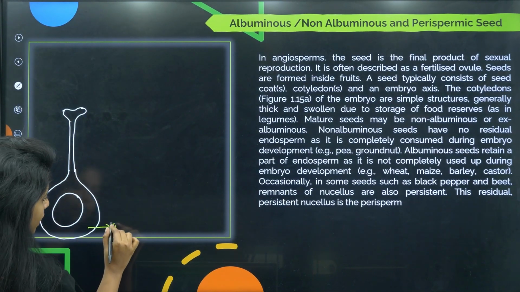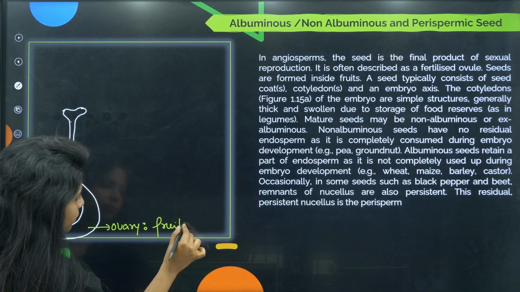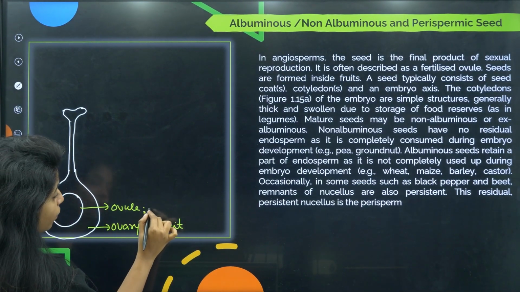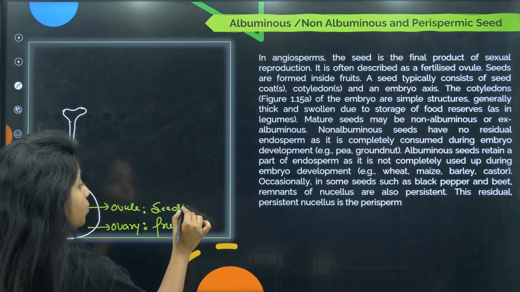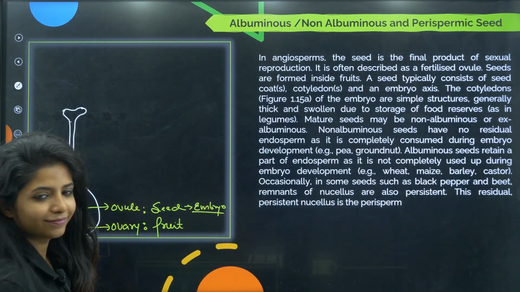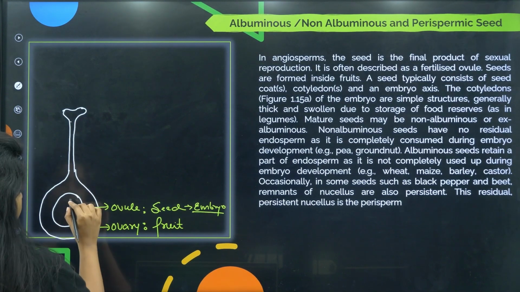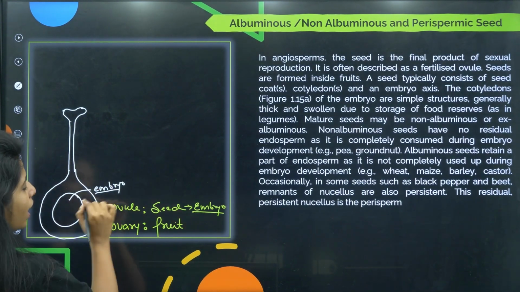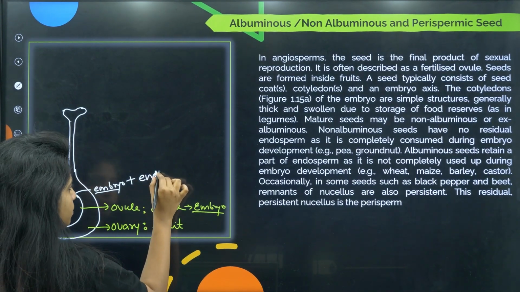The ovary will now form the fruit. The ovule will now form the seed, and inside the seed we have the embryo. Inside the ovule you had two things initially: the embryo, plus initially we had endosperm.